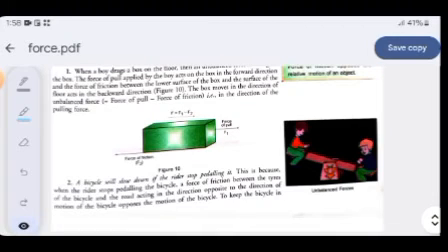Now in the next video lecture, we will study the first law of motion, the law of inertia, in detail, with different kinds of examples and stories behind that.